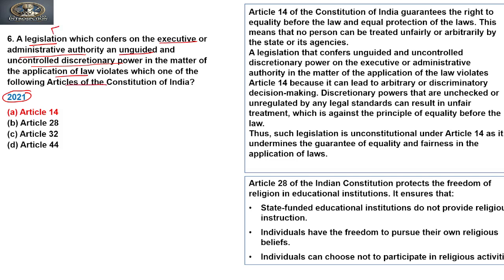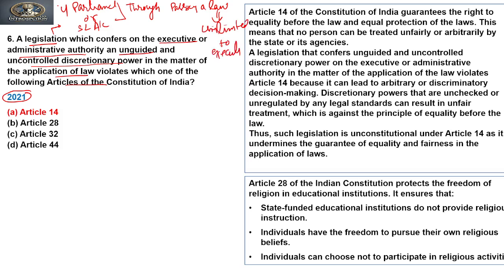So basically the question tries to ask that if a parliament or any state legislative assemblies or council, through passing a law, provide an unlimited power to executive or administrations, right?